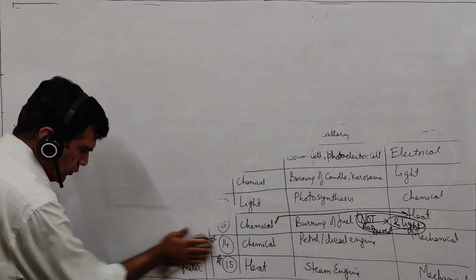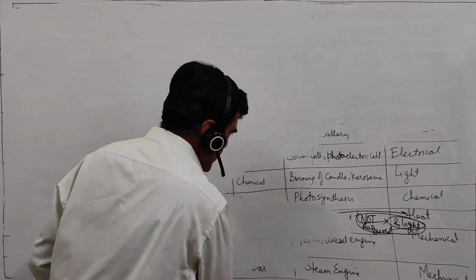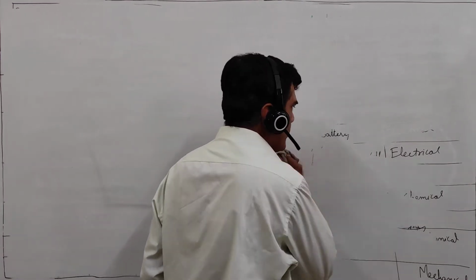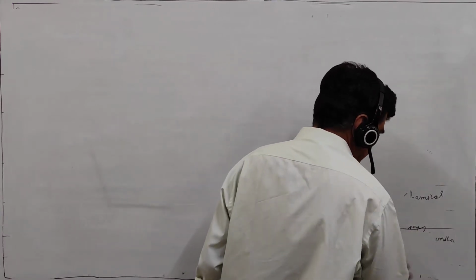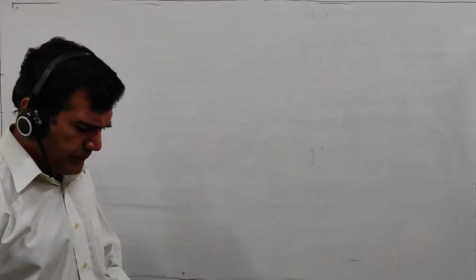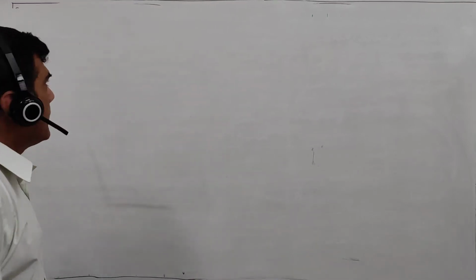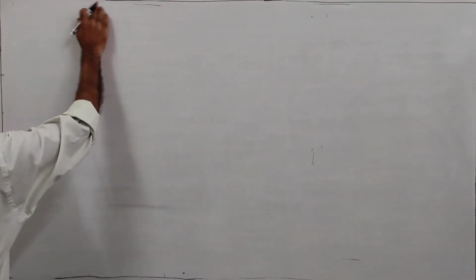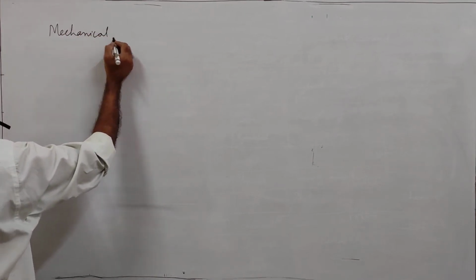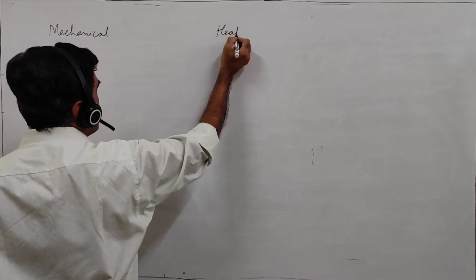And we have seen so many examples here in which energy gets converted from one form to another via some phenomenon. Okay. We can have some other examples also, like mechanical energy into heat energy.